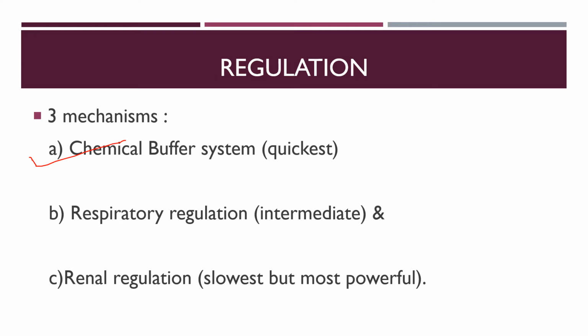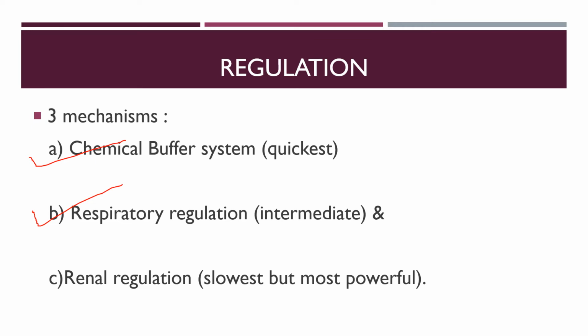The second line of defense, or intermediate action, is the respiratory regulation. The respiratory buffer regulates this by removal of CO2 from the extracellular fluid, thereby removing H2CO3. So the chemical buffer system immediately combines with acid or base to prevent the excessive change of H plus concentration. That is a property of buffer. Then second, the respiratory system will try to exhale the carbon dioxide or retain the carbon dioxide in order to restore the change of pH.